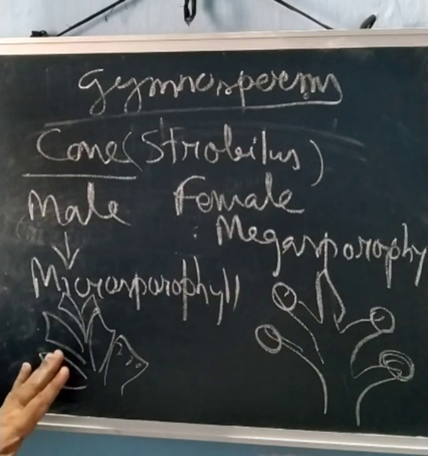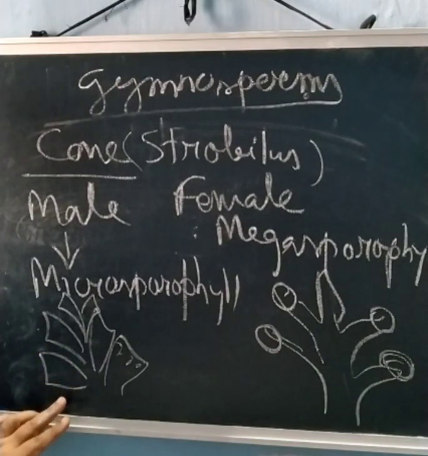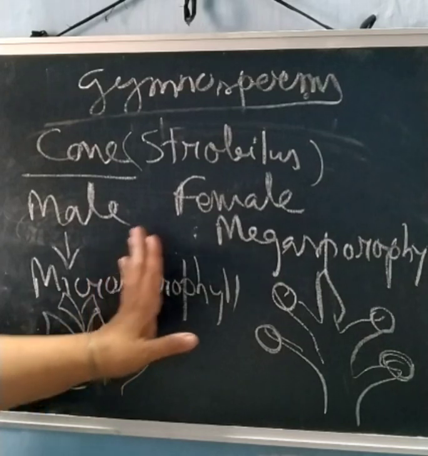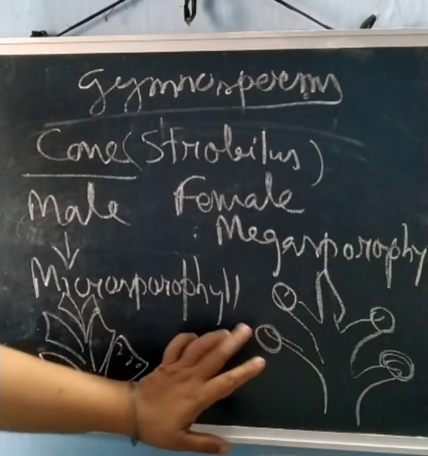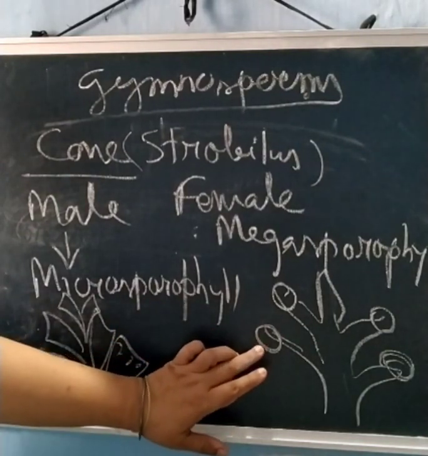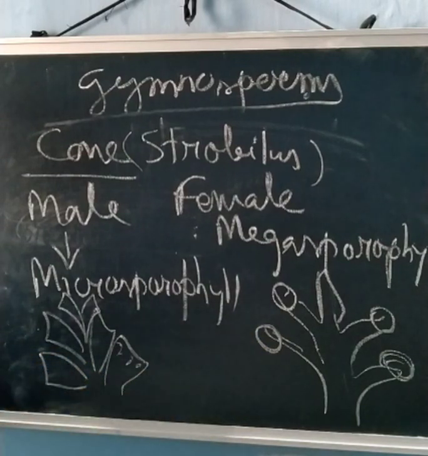Now, the microspores develop into the male gametophytic generation, which is highly reduced and known as pollen grains. So here the pollen grains are produced, and these pollen grains are pollinated through the air and dropped on this ovule. Now, what is the ovule? The ovule contains the megaspore mother cell, which is protected by envelopes. This megaspore mother cell undergoes meiotic division, forming 4 megaspores. The ovule has archegonia, and inside the archegonia the egg is there.